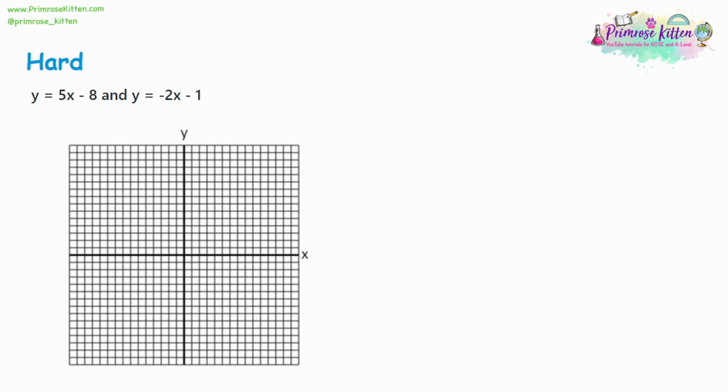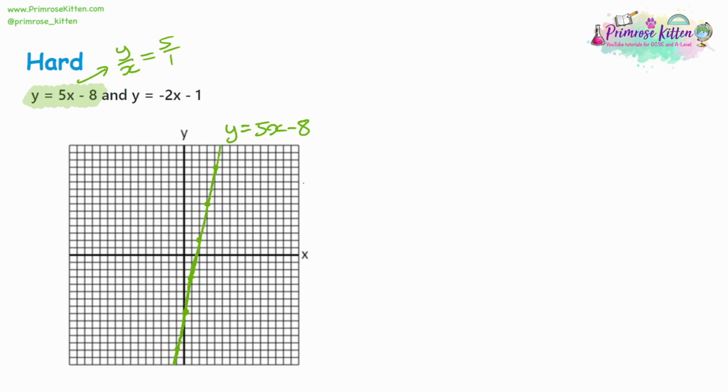Our final example is another simultaneous equation. So let's take the first equation, y equals 5x minus 8. So we know this is going to go through -8 on the y-axis, and the gradient is 5. The gradient is changing y over x. That's going to be 5 over 1. So the y change is going to be 5, and the x change is going to be 1 each time. Then we can draw a straight line through, and we can label.